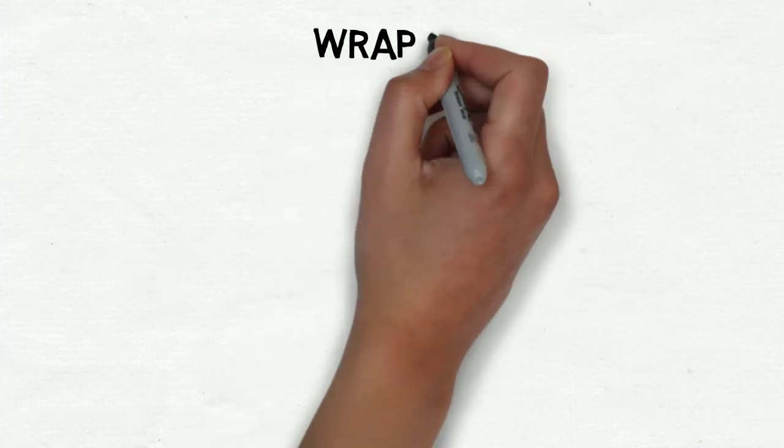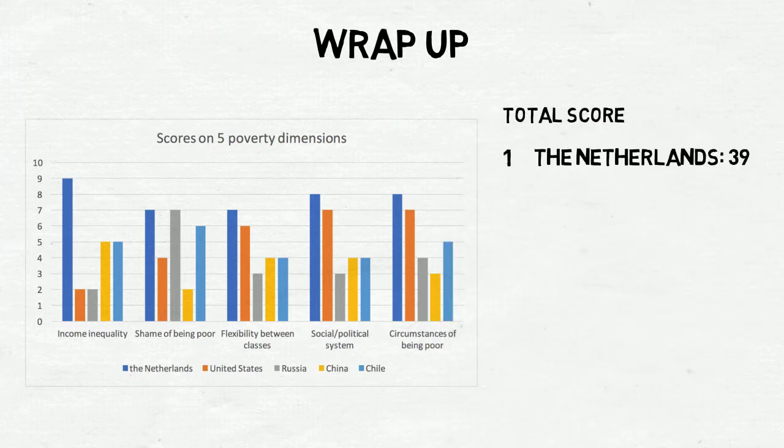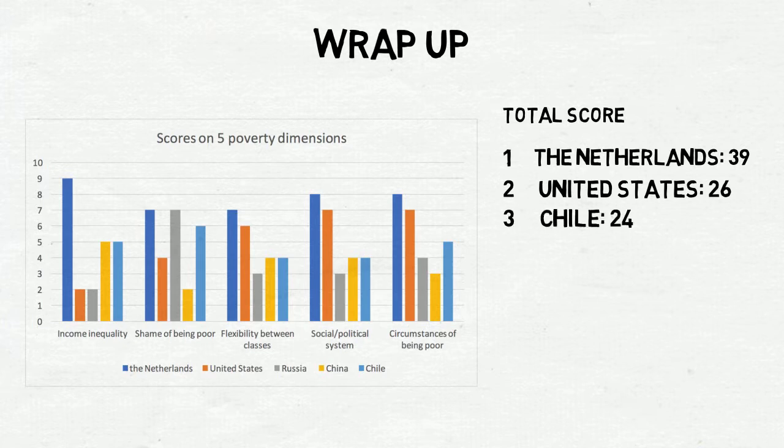So as a wrap up, here we see the 5 countries in a bar chart and they are all graded against the 5 categories. When we sum those grades, we get a final score where the Netherlands is ranked first with 39 points, the United States ends up second with 26 points, Chile ends up third with 24 points, Russia ends up fourth with 19 points, and China ends up last with 18 points.